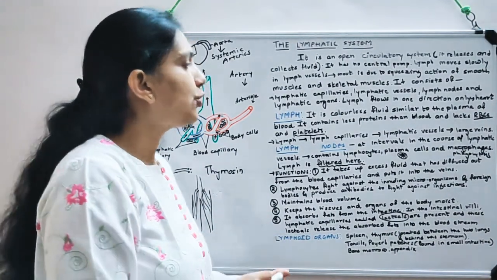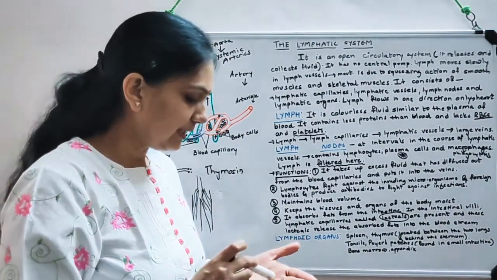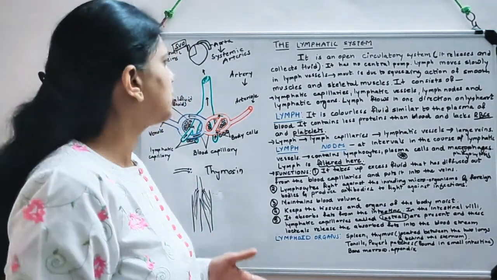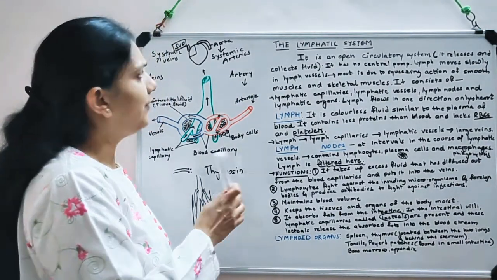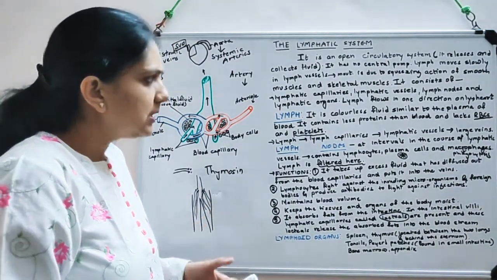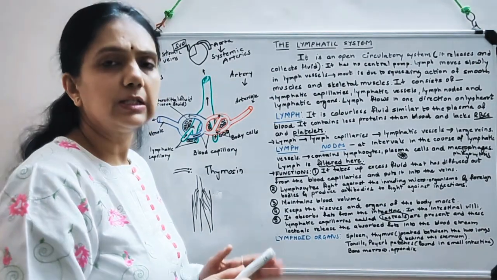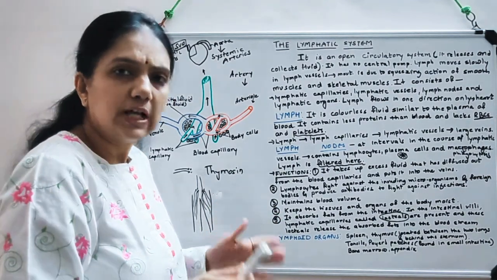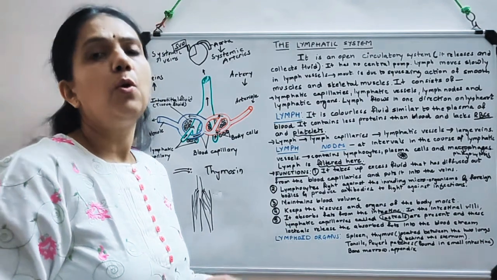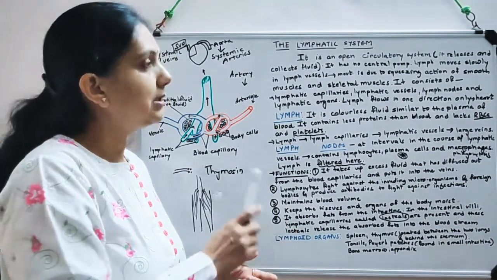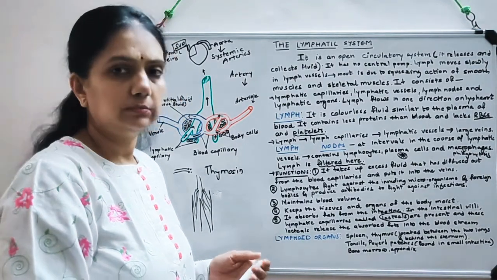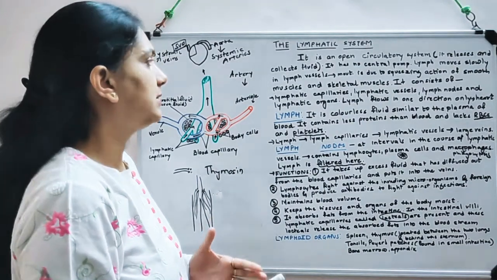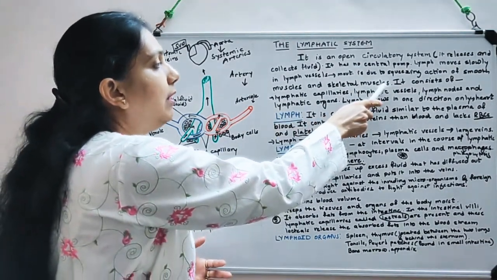This is a very small topic, but you do get questions. What is lymph? What are the functions of lymph? What are the components of lymph? Or maybe a short note on the lymphatic system. Now I sum up once again very briefly. What is the lymphatic system? It is an open circulatory system, as it is releasing and collecting fluid. There is no central pump, the flow is unidirectional, and there are valves like veins in the lymphatic system. It prevents the backflow, and the movement is due to the squeezing action of smooth muscles and skeletal muscles.